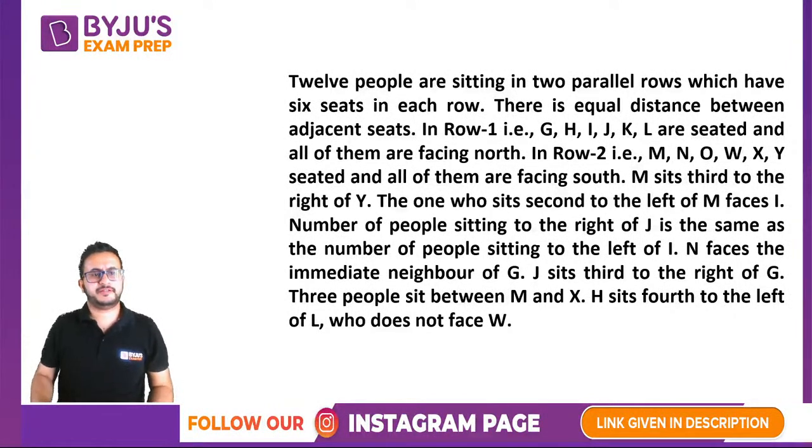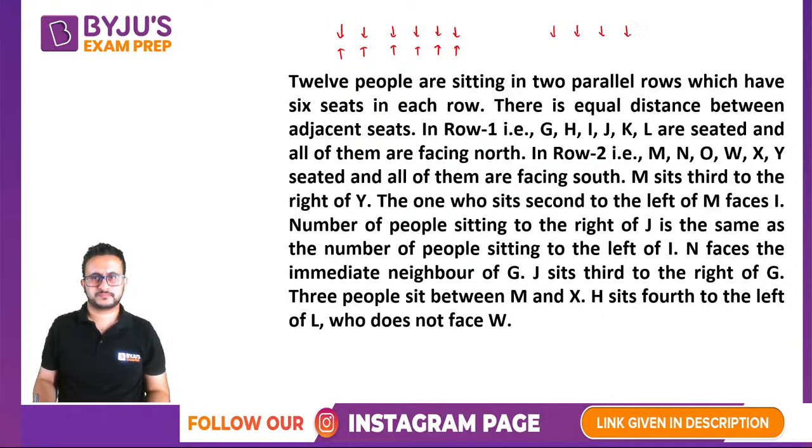So is anyone done? 12 people arranged in 2 rows. I'll tell you some minor things.